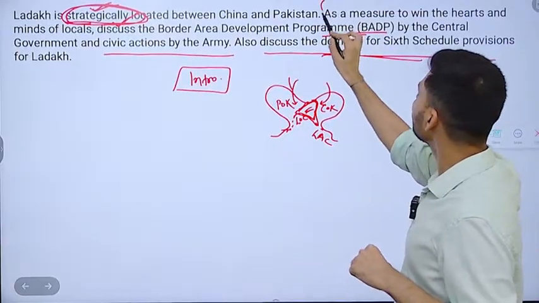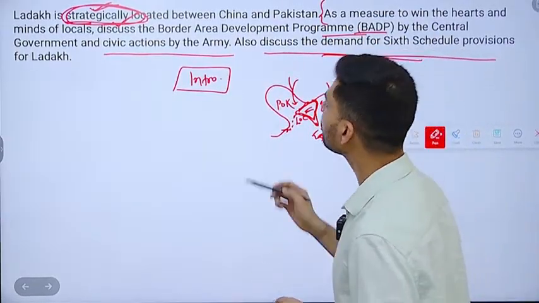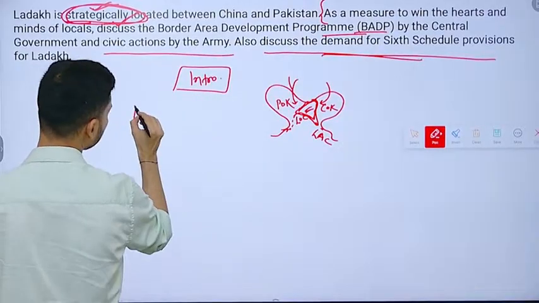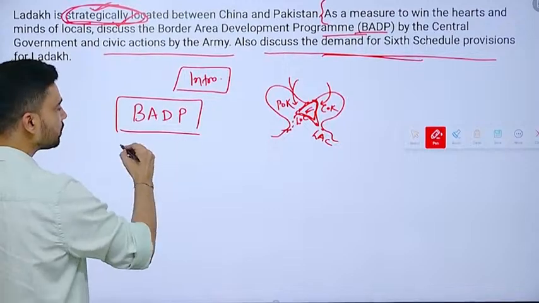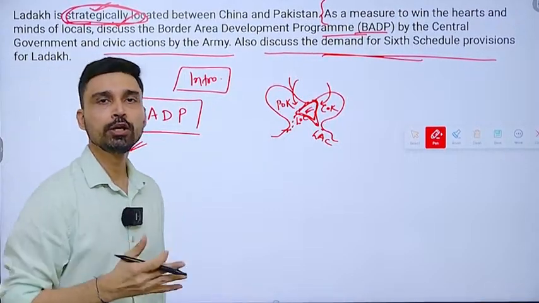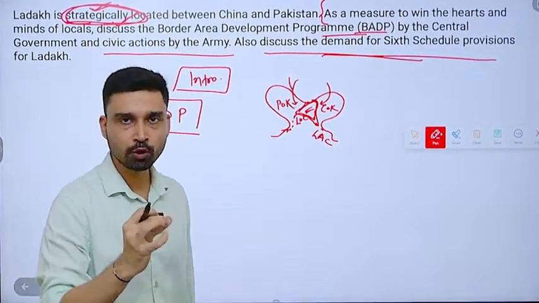Now coming to the main topic: as a measure to win the hearts and minds of locals, discuss the Border Area Development Program. In the classes we have discussed BADP, the Border Area Development Program. In the beginning it was brought in largely to focus on the border areas of Pakistan, the Indo-Pakistan border.